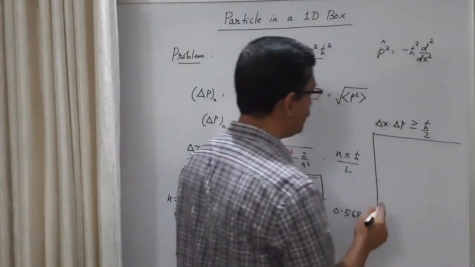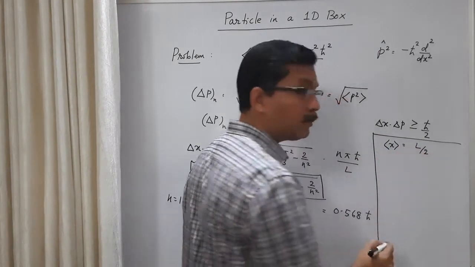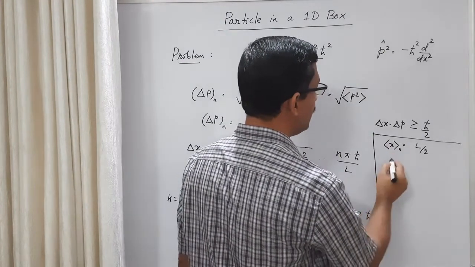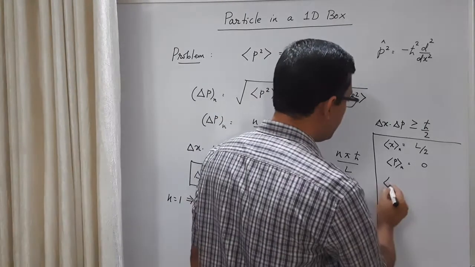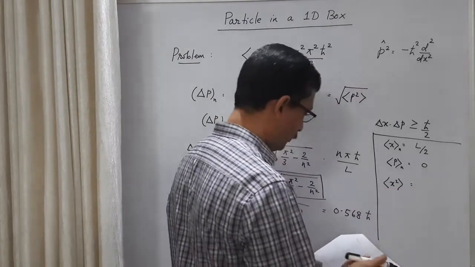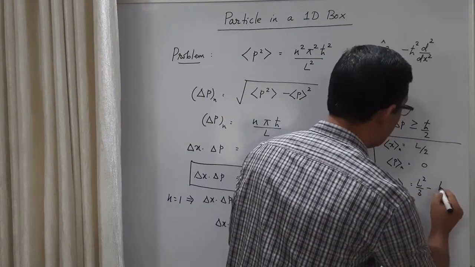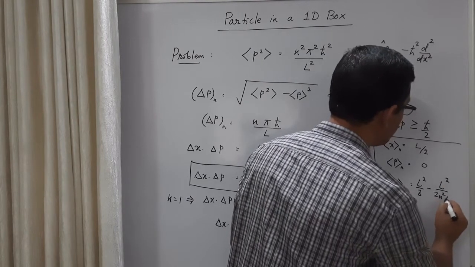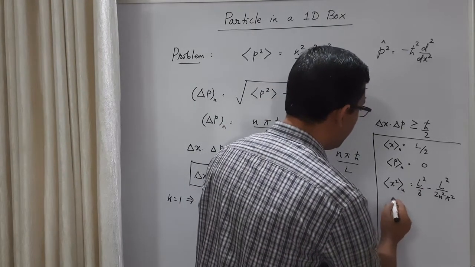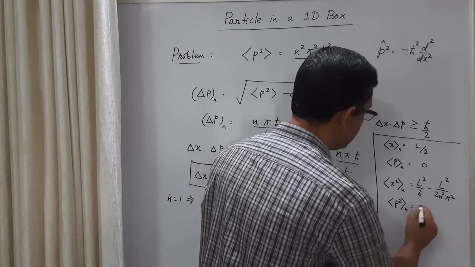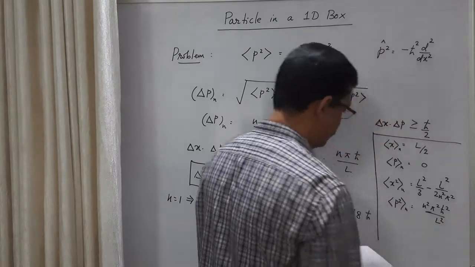So we have made some standard calculations. Expectation value of x, we have seen that is L by 2 for all the nth states. Expectation value of momentum for all the states is 0. Expectation value of x square, we have obtained the result that it is L square by 3 minus L square by 2 n square pi square. You have to do this calculation, and this is for the nth state again. And expectation value of p square for the nth state is n square pi square h cross square by L square.